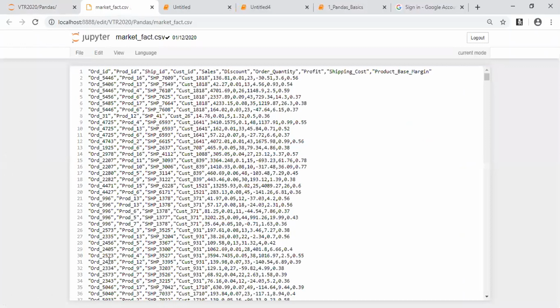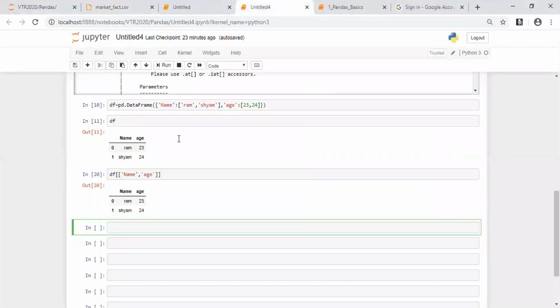Can you see here, everyone? Yes, sir. Okay, this is a CSV file that I have downloaded. It's already there in the classroom. I want everyone to go to the Google Classroom where you have been added, download that file and upload it here. After uploading the file, I try to read this marketfact.csv file. How to read it is what we will see now.